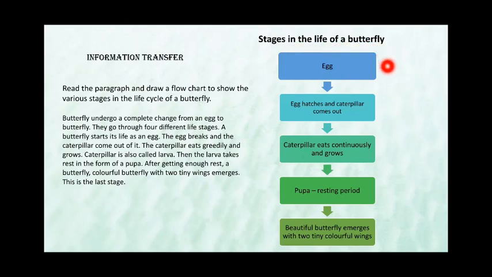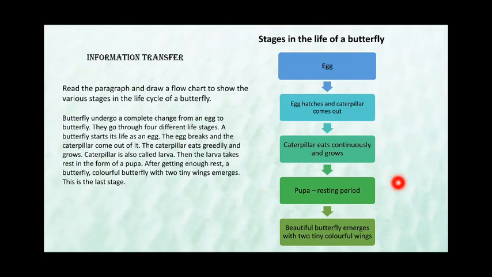After giving the title, you start with your process. First, the process is eggs. The life process of a butterfly starts with an egg and then afterwards the egg hatches, from which the caterpillar comes out, and then we have the caterpillar which eats and grows continuously. Then we have the pupa, which is a resting period, and lastly we have the beautiful butterfly that emerges with two tiny colorful wings. This is called information transfer.